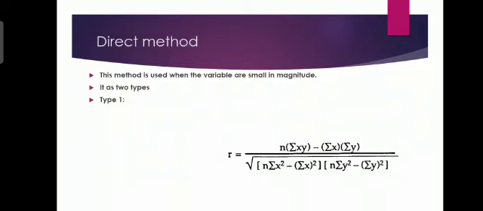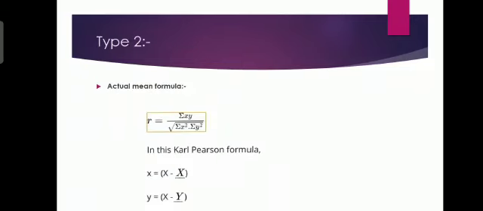Now we are going to see about the type 2. Type 2 is nothing but the actual mean formula. We probably use this formula in our sums. Now we are going to see about the formula. r is equal to sigma dxdy divided by root of sigma dx square into sigma dy square.